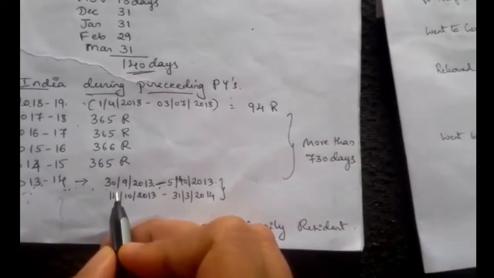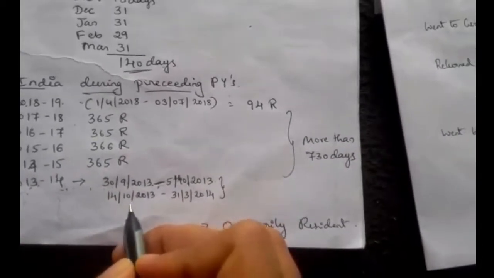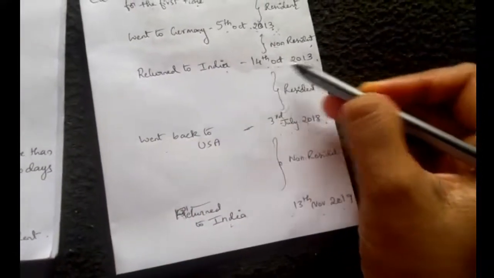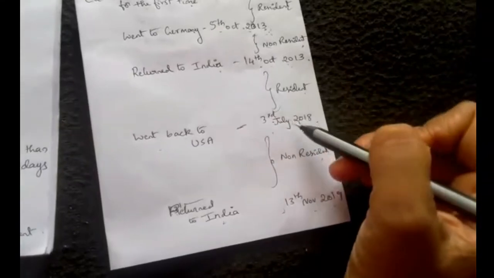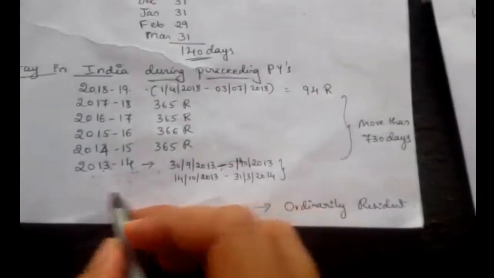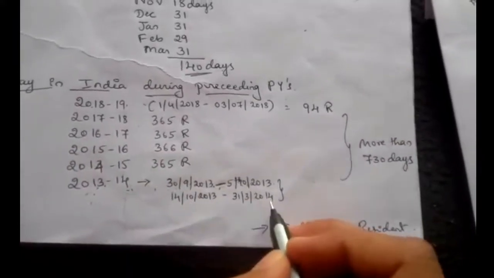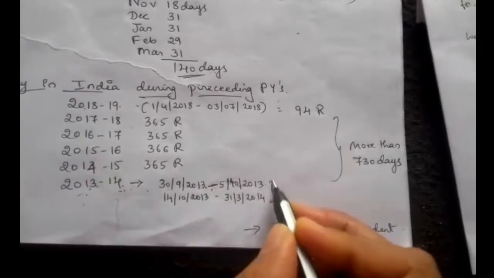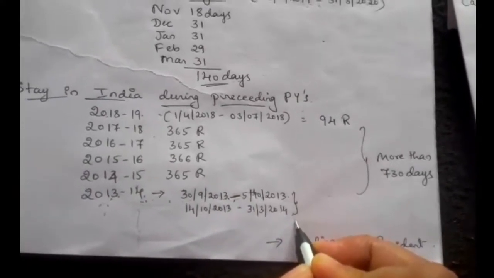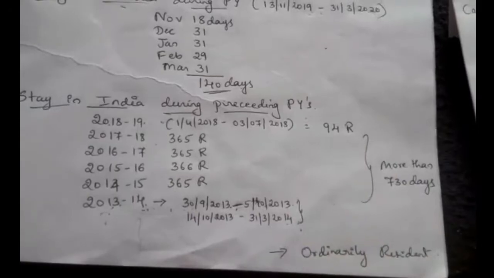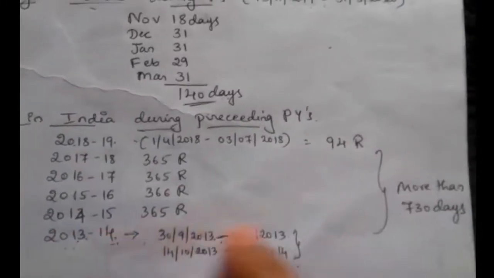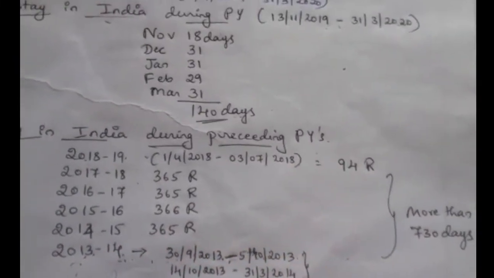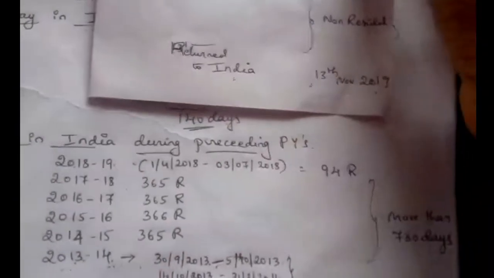So in India he stayed from 14th October 2013, when he returned to India, and he stayed in India till 2018. Means in the year end, for this financial year, he was staying in India for the complete year. That is till 31st March 2014 we have to count the days. Here we have to count the days. Next this one will count later. Next we will see.